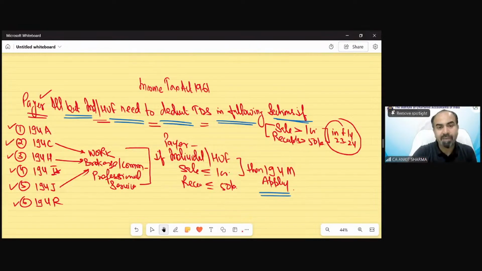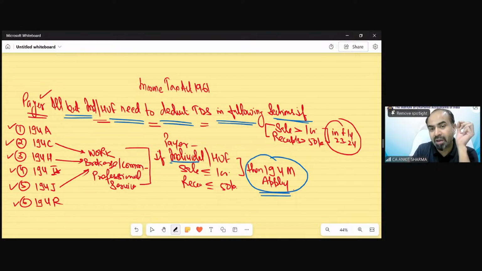In the same way, section 194M has been introduced by the government. The section we are going to study. Section 194M has been introduced for those payers, individuals and HUF, whose turnover is less than 1 crore or 50 lakh. If they pay under work contract, they would not be covered by section 194C.